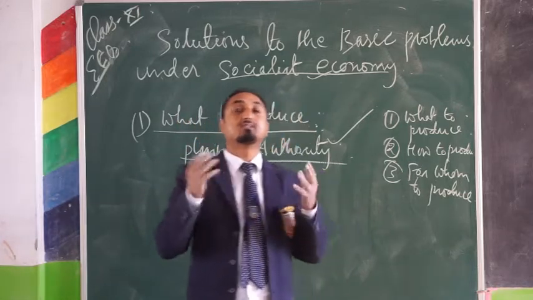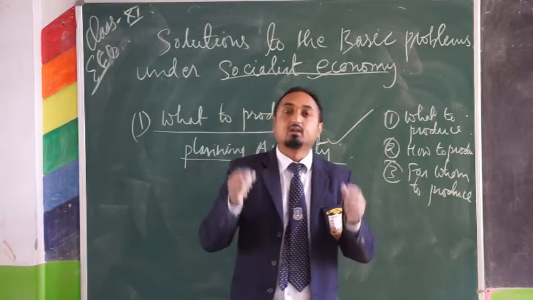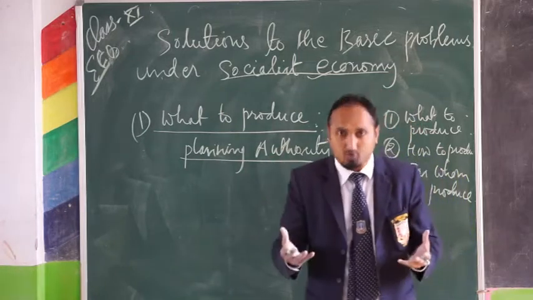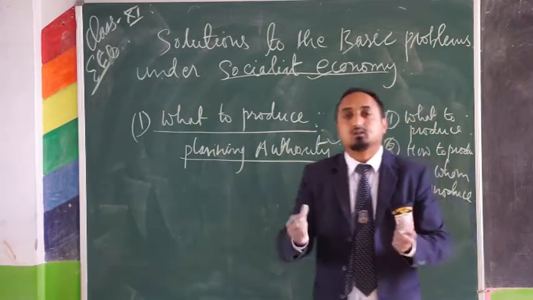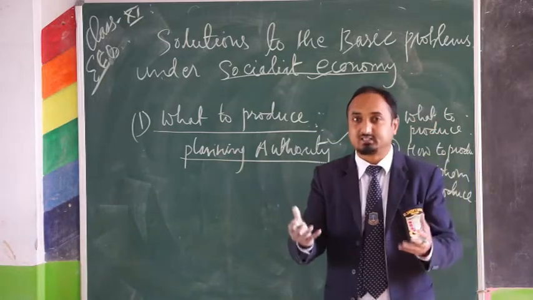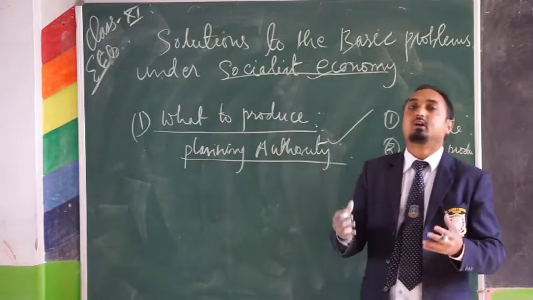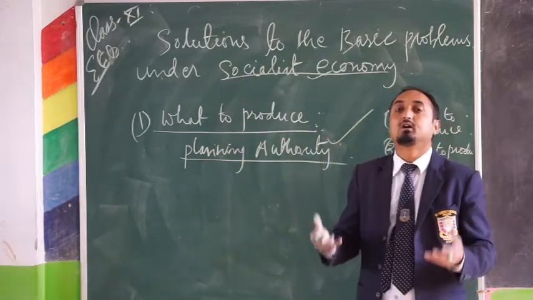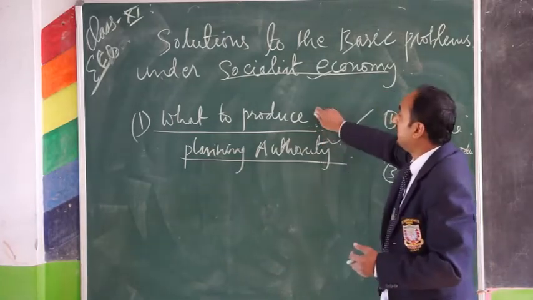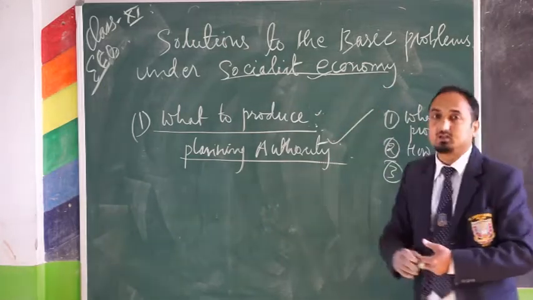So depending on the national priority, the central planning authority will produce. If the demand for the necessity goods is more in the economy, then the planning authority will produce more necessity goods, so that it will fulfill the needs, the desire, the requirement of the mass people. So this is the way how the problem of what to produce is solved under socialist economy.